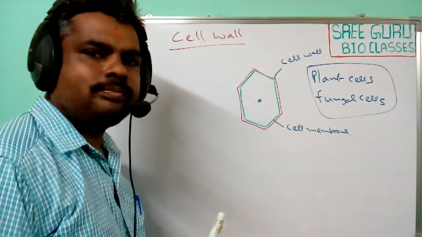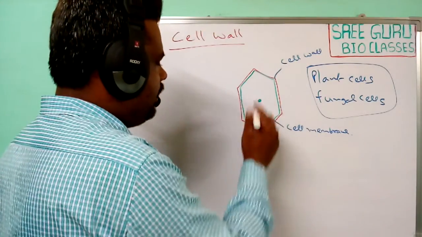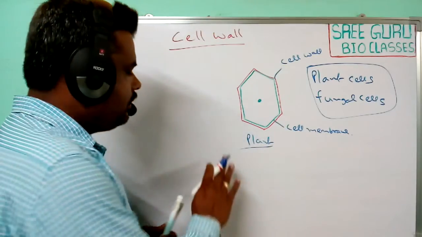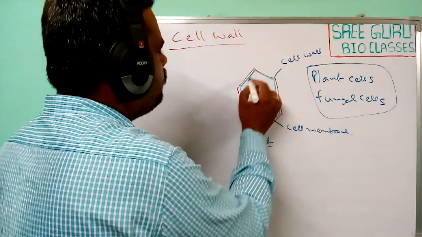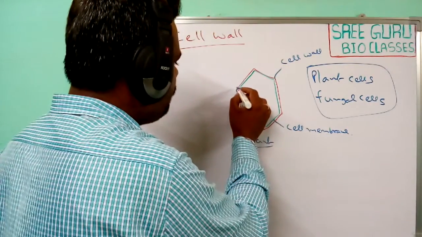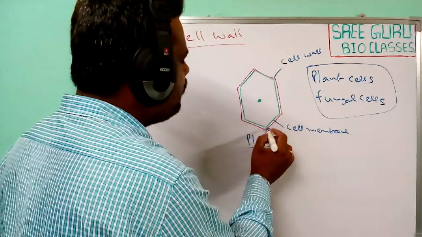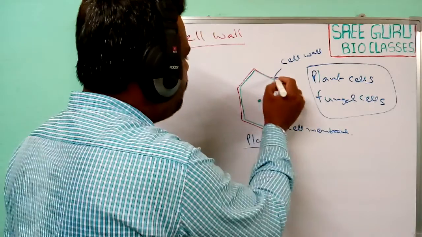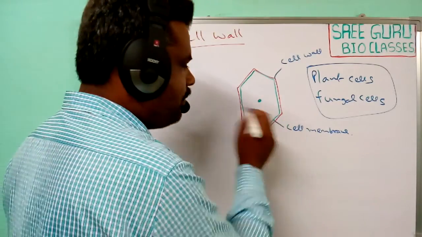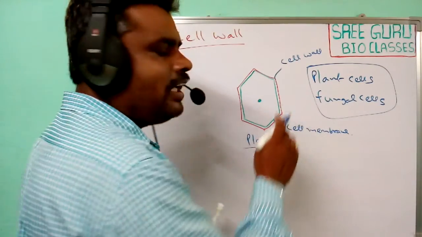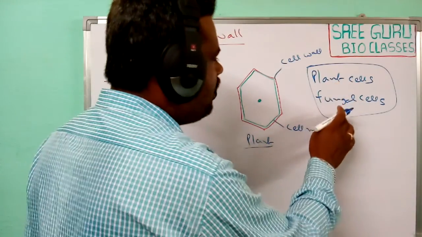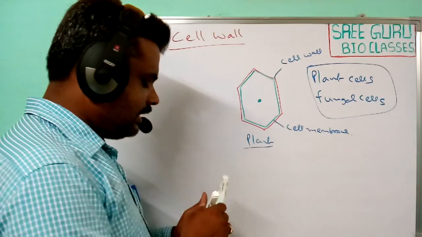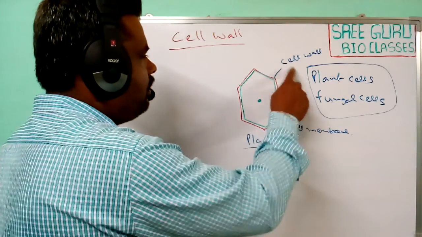So generally, this is the plant cell. It has a rigid, non-living structure which surrounds the plasma membrane or cell membrane, mainly found in plant cells and fungal cells. Animal cells do not have a cell wall.